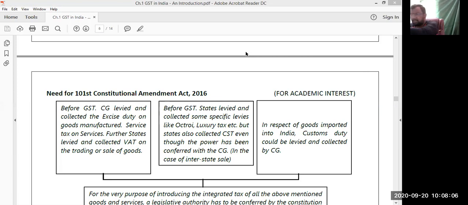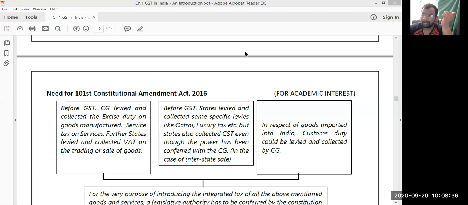But sir, the Indian Constitution was prepared in the year 1950 and GST was introduced into India in the year 2017. And how did we get an entry into the Indian Constitution for the introduction of GST? Literally speaking, there is no separate, special entry in the Indian Constitution for the introduction of GST. That is why the Indian Constitution has been amended.